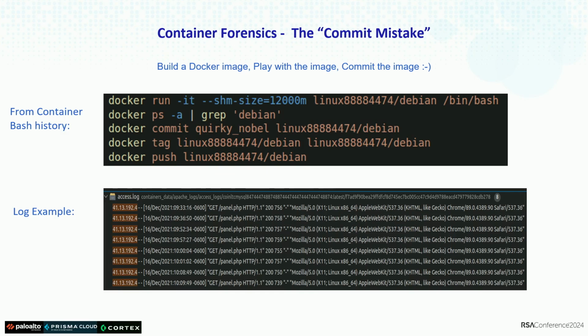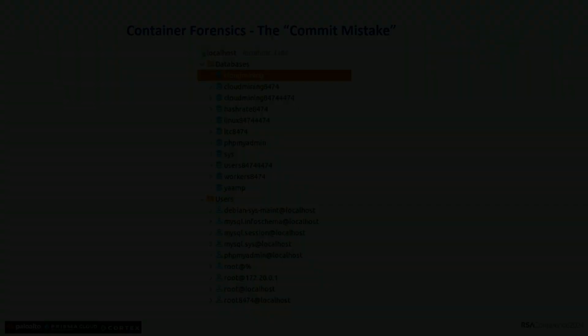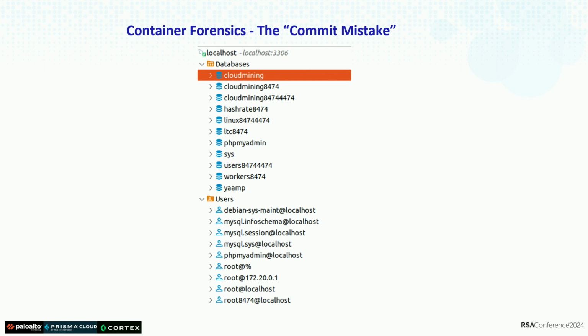You will also see different log examples that were committed to the container. When the container was pushed, it was already in the file system, and that change is persistent, and you will see that in the remote data. Even the internal database that he was working on for the operation, which we pulled out from the container, was completely accessible to us. It contains usernames, crypto wallets, where each crypto wallet was assigned, to what exchange, and to what pool it was assigned to work with. A lot of data from inside.